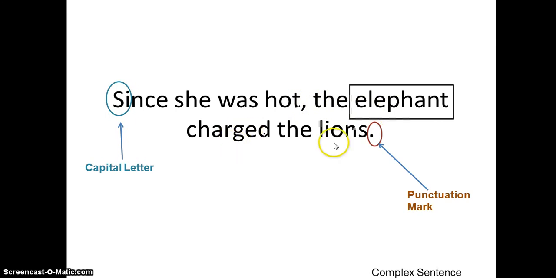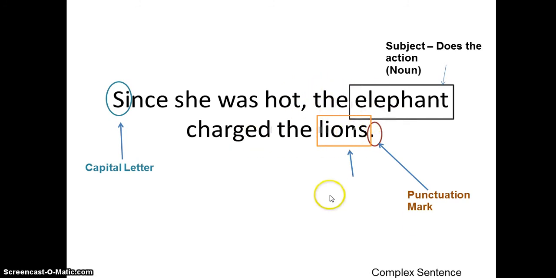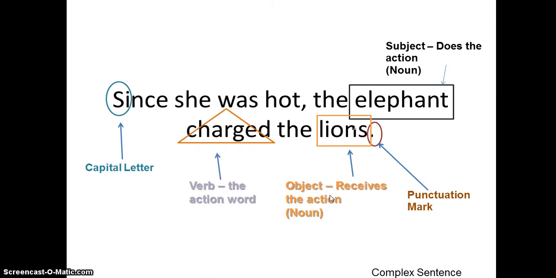Let's start with our original sentence. The elephant charged the lions. So remember, way back in the simple sentence, the elephant is our noun doing the action, so it is a subject. And then the lions, in the elephant charged the lions part, are the noun that's receiving the action, so they're the object. And charged, remember, is the verb. It's the action word. It's what the elephant is doing. So this is our first clause.